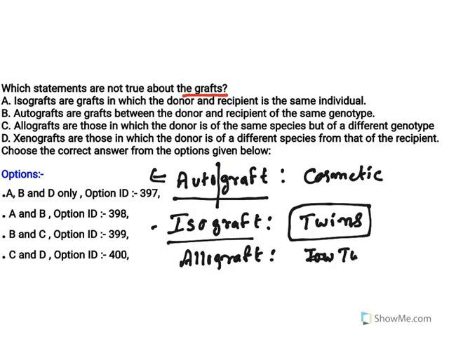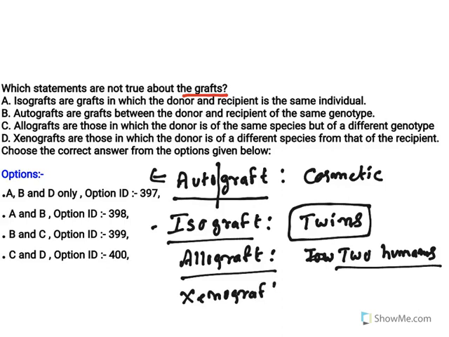So kidney transplantation and liver transplantation occur between two humans. This is called an allograft. Now the last one, xenograft. Xeno means foreign. When an animal tissue is given to human beings, between different species, it is called a xenograft. Recently a pig heart was transplanted into a human being in the USA. That is called a xenograft.